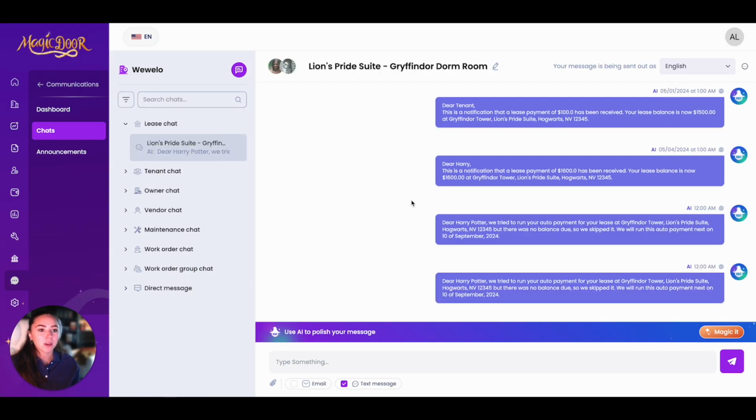I don't have an incoming message to show you right now, but one more thing that our AI does is clarify an incoming message. So let's say Harry Potter sent me a message and it didn't really make sense to me. There were no spaces, no punctuation. It was poorly written. There will be a button that you can press to have AI rewrite it, and it'll do just like it corrected my poor grammar with the magic button. It'll correct their poor grammar so that you can easily understand.